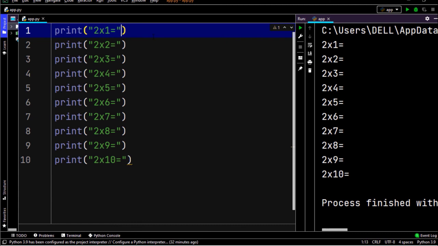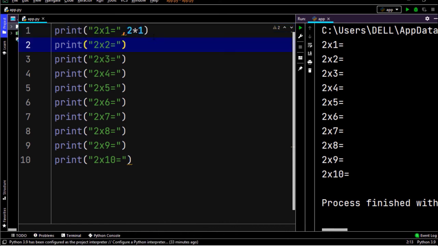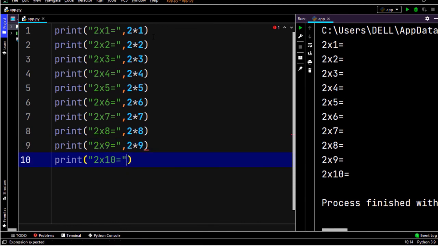Now in order to do that, you have to use numbers. You have to put a comma and 2 into 1, comma 2 into 2, comma 2 into 3, comma 2 into 4, comma 2 into 5, comma 2 into 6, comma 2 into 7, comma 2 into 8, comma 2 into 9, comma 2 into 10.